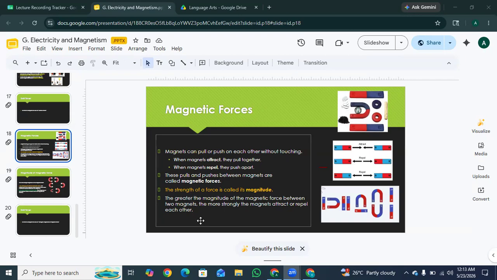The greater the magnitude of the magnetic force between two magnets, the more strongly the magnets attract or repel each other. So basically, a higher magnitude means a stronger force, making the magnets attract or repel each other much harder.